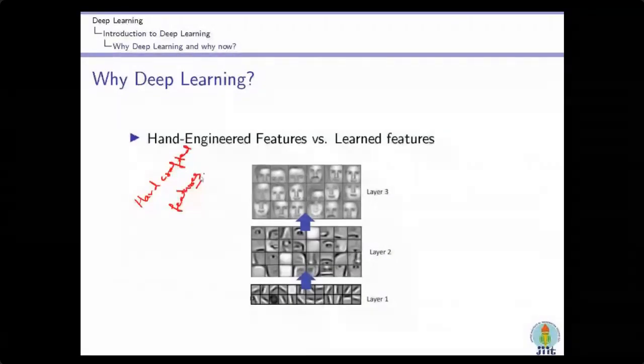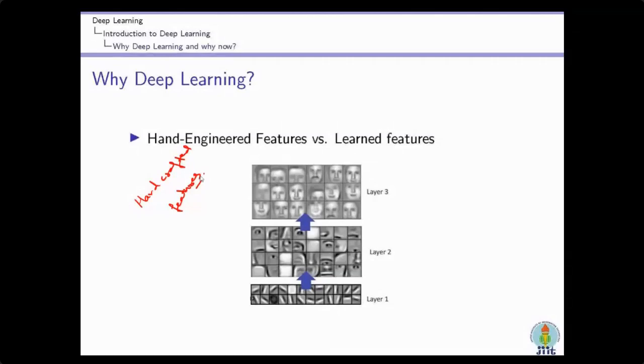To come out of this problem, deep learning technology removes this limitation, and it extracts the features automatically. That is the beauty of deep learning, and that's why we are now able to use deep learning to a great extent. Actually, deep learning technologies automatically extract the features, but in layers.